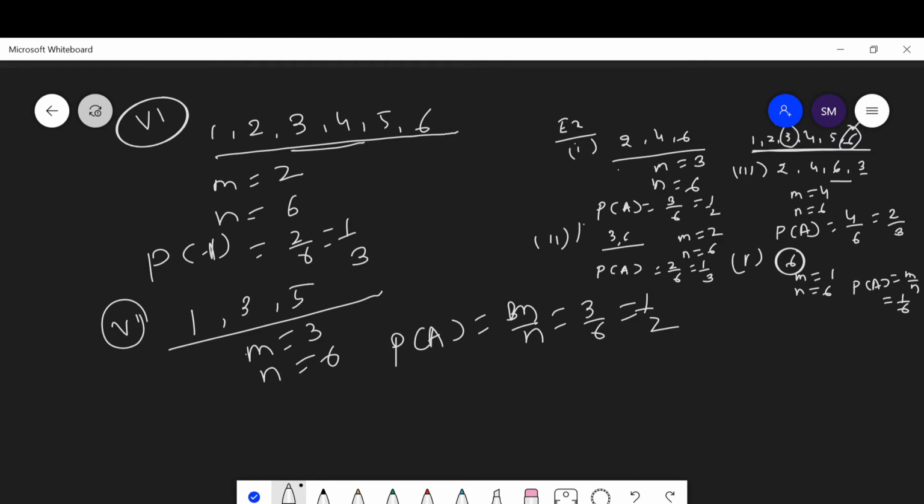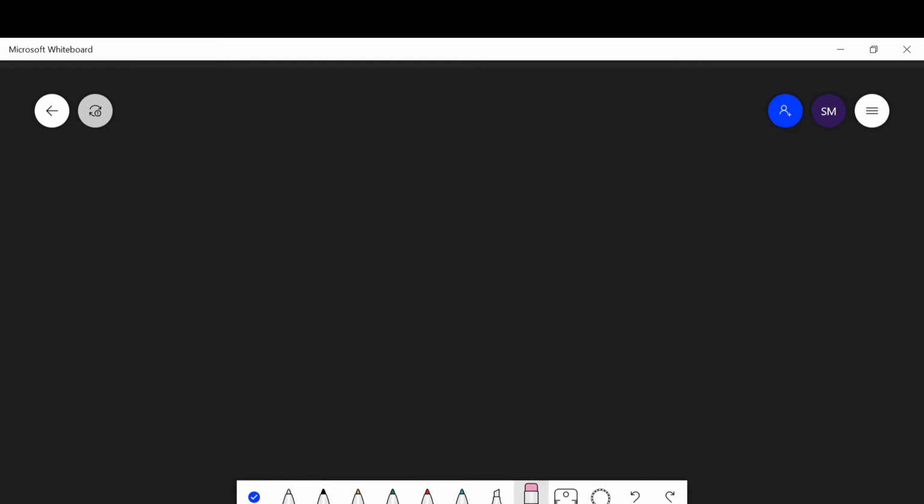Here another question says, two unbiased coins are tossed. In the last question, one die was thrown. Here two unbiased coins are tossed simultaneously. What is the probability of getting two heads? While throwing two coins, the events may be head-head, head-tail, tail-head, or tail-tail.